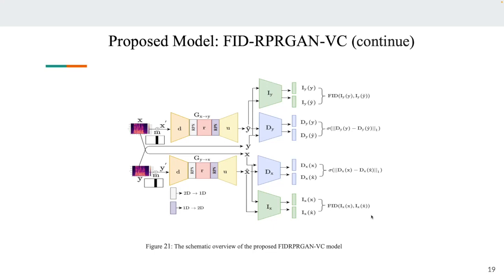The other discriminator is a normal PatchGAN. Here we have used the sigmoid: if the feature embeddings of the original and the target are very similar, the sigmoid tends to 0.5, and if they are not similar, it will be very high. By minimizing that, we can find whether the generated mel spectrogram and the target one are similar or not.